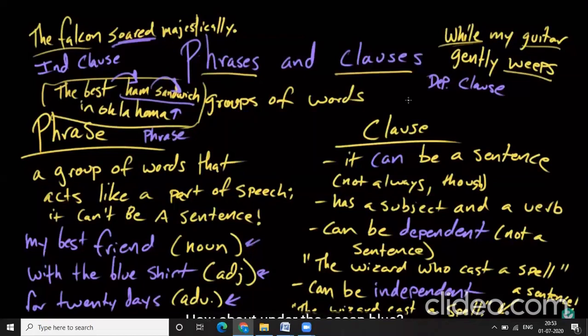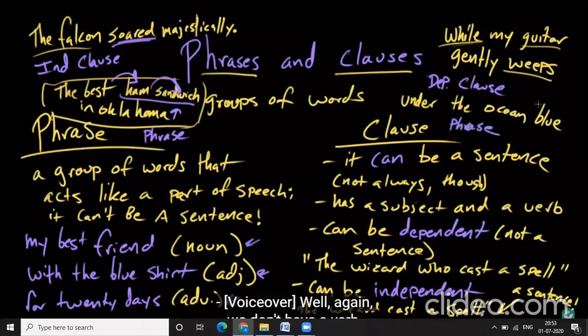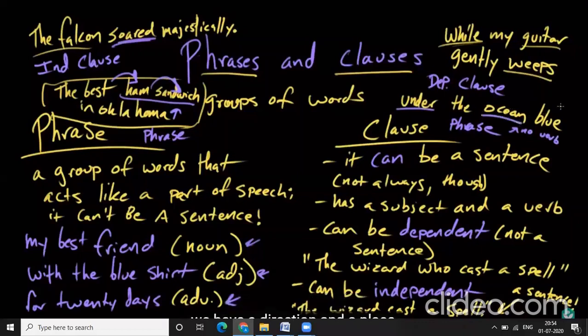How about under the ocean blue? That is a phrase. Okay. What makes you say that? Well, again, we don't have a verb. So we've got a subject, the ocean, and we have under, that's a preposition. So we have a direction and a place, but we don't have an action.